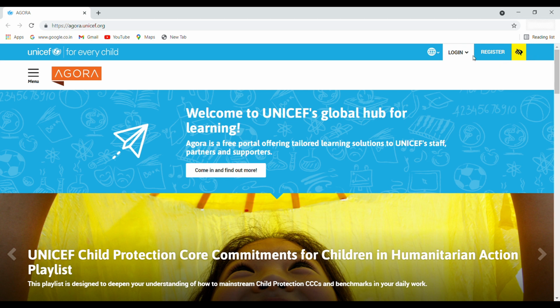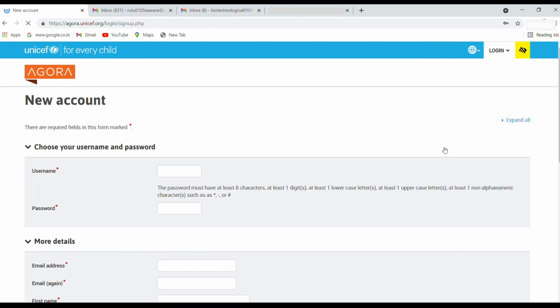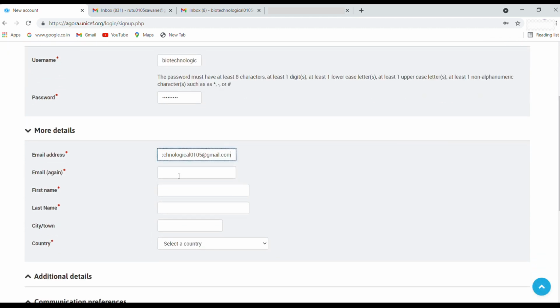So what you have to do, guys, just click on the link which is given in the description box. तो आप इस पेज पे आ जाओगे. Firstly, here you have to register, so just click on register. Here you have to register yourself by entering your username, then your password, then your email address. You just have to confirm your email address by entering it again. Then your first name, your last name, your city or town, and your country.